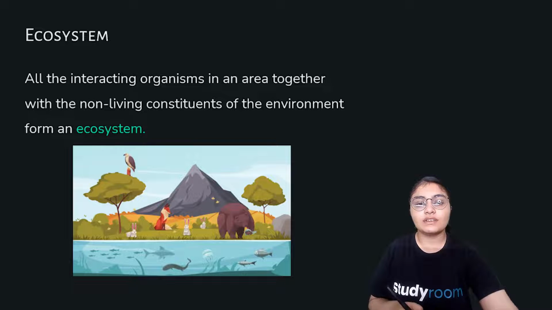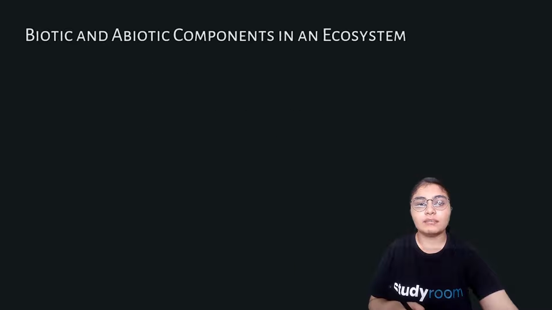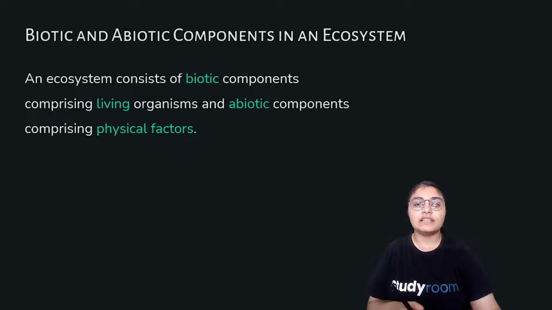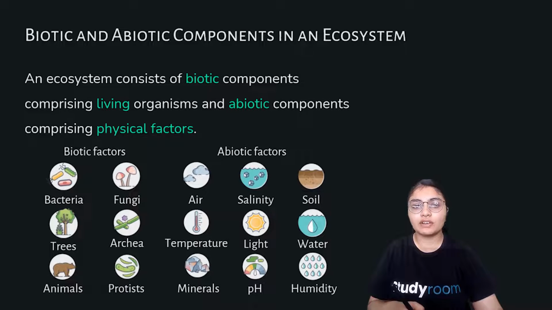So now let us talk about the biotic and abiotic components in an ecosystem. What do we actually mean by the biotic and abiotic components? Biotic components are basically the living organisms, and abiotic components comprise the physical factors that exist in nature, the non-living physical factors that we consider, like temperature, rainfall, wind, soil, and minerals.